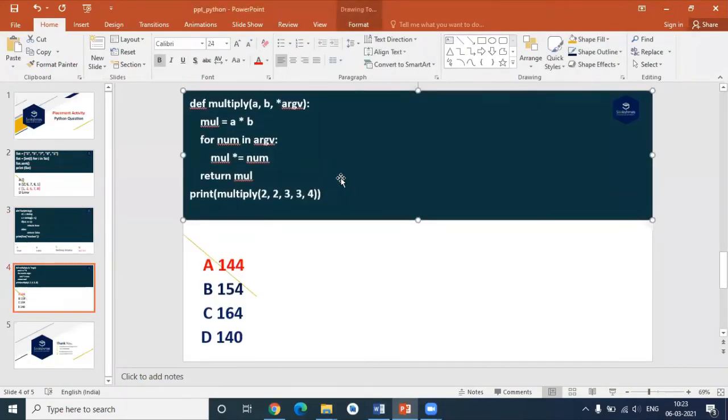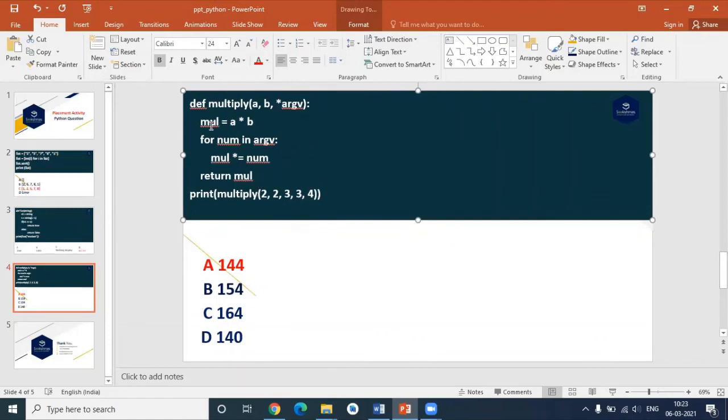Now this is very simple. Here I'm using one function that has three parameters: a and b, and one more for multi-argument passing. We can pass multiple arguments by using this star. We already solved this kind of question in previous placement papers. So these two values are assigned to a and b, and the remaining three parameters are assigned to this args. Any number of arguments can be assigned; here only the remaining ones are assigned to it.